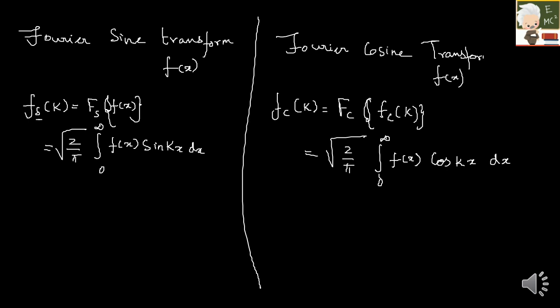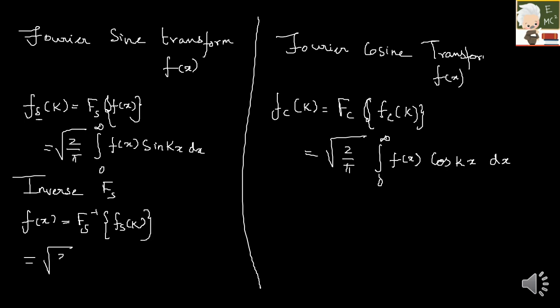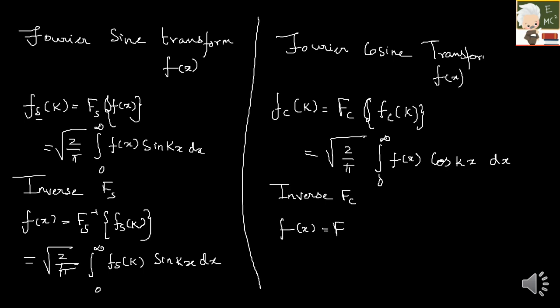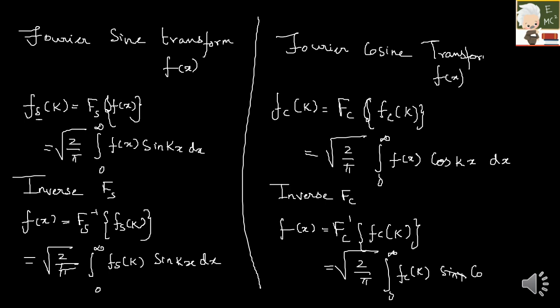Just as in the Fourier transform we had the inverse Fourier transform, similarly here we have the inverse Fourier sine transform, which is given by f of x is equal to the inverse sine Fourier transform of fs of k, which is under root 2 by pi integral 0 to infinity fs of k sine kx dx. Similarly, we have the inverse Fourier cosine transform, which is given by f of x is equal to the inverse Fourier cosine of fc of k, which is under root 2 by pi integral 0 to infinity fc of k, I'm sorry, this is cos kx dx.